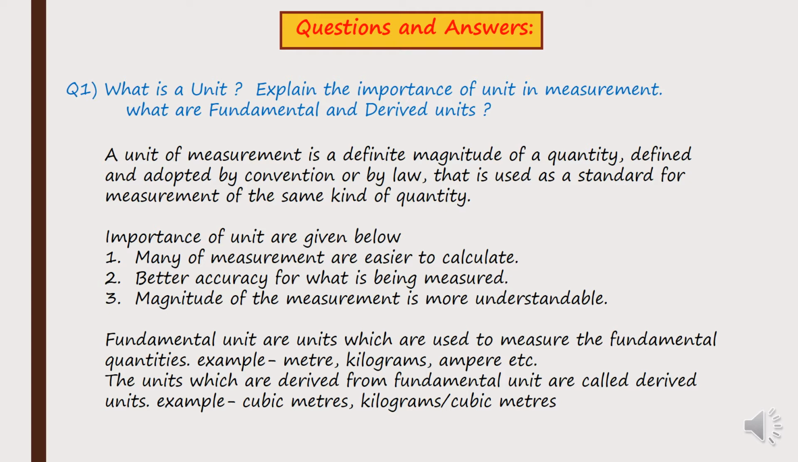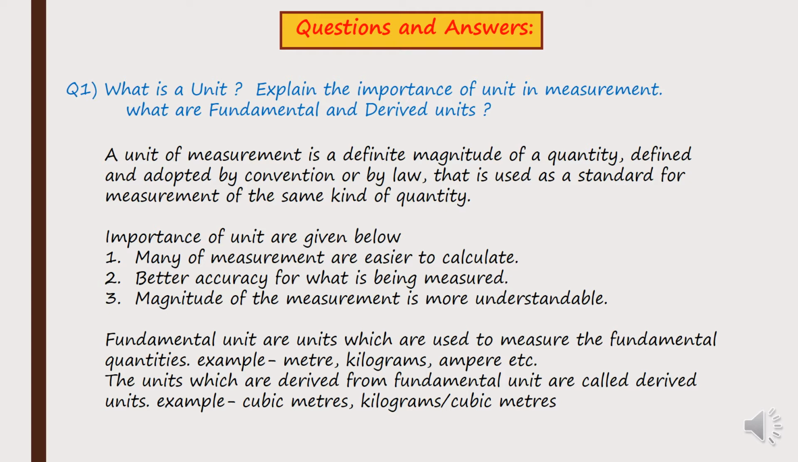Next thing is explain the importance of unit in measurement. Now, why is a unit important when we measure? There are three importances. The first one is many of the measurements are easier to calculate. Suppose we are measuring weight or a mass of something, it will be in kgs and it will be in grams. So that way it will be easier for us to calculate.